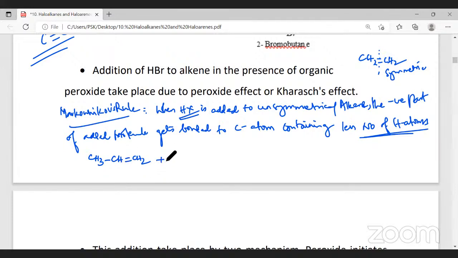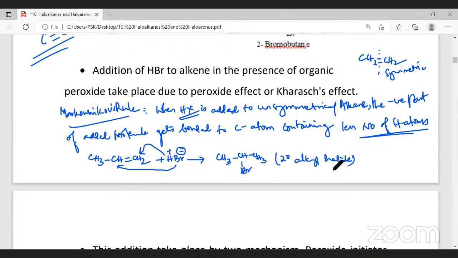To this unsymmetrical alkene, if a hydrogen halide like hydrogen bromide is added, hydrogen will be positive and bromine will be negative. The negative part of the added molecule gets bonded to the carbon containing less number of hydrogen. So hydrogen goes to the carbon containing more number of hydrogen. Therefore, what is it that I get? I get CH3 CHBr CH3. Now, this is an example for secondary alkyl halide, because secondary carbocations are more reactive.